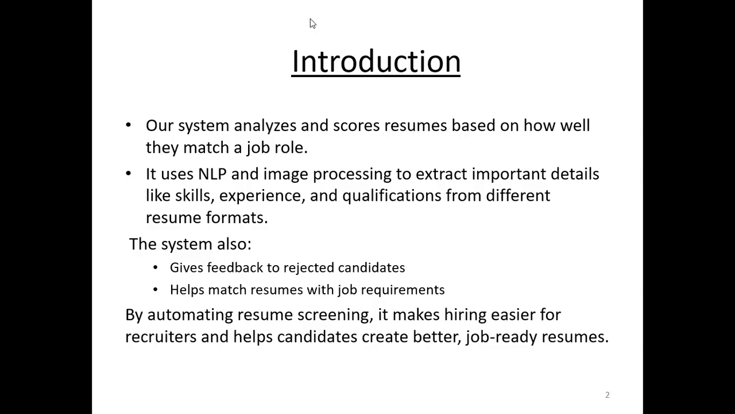Another uniqueness of our system is that it gives feedback to the rejected candidates, the reason behind why you were rejected. It also shows the AI feedback for the selected candidates, why the person was selected, by using the Gemini API.